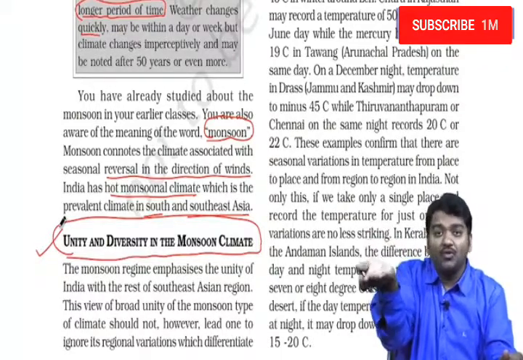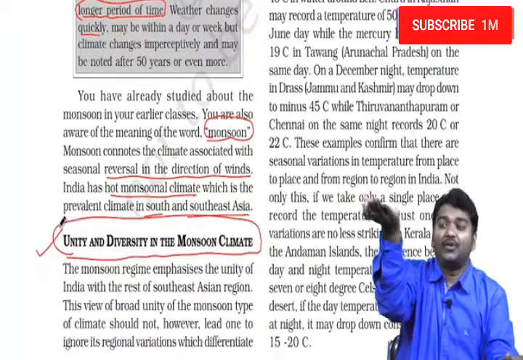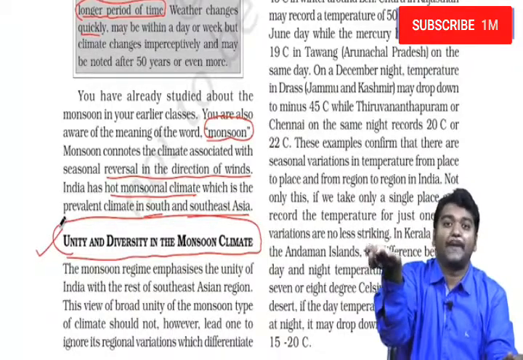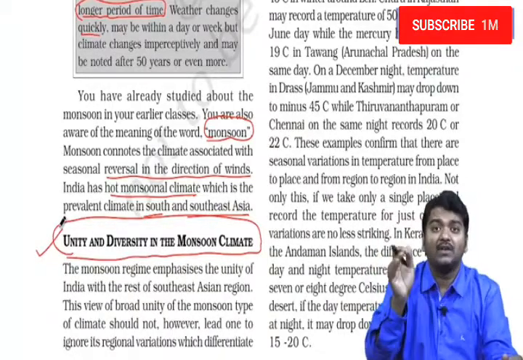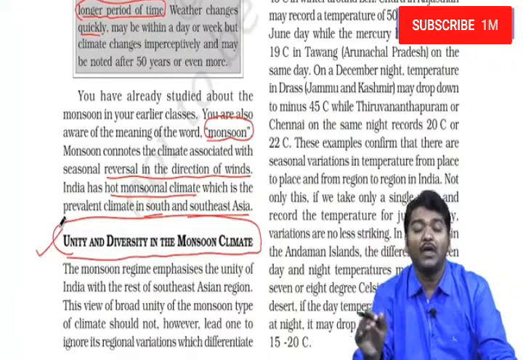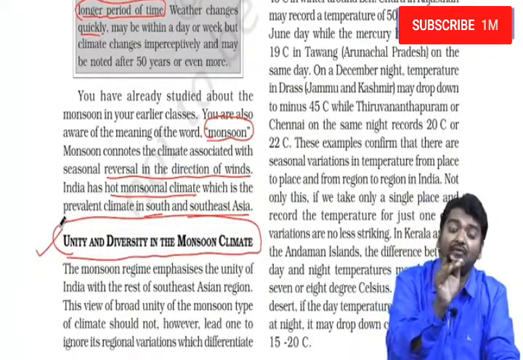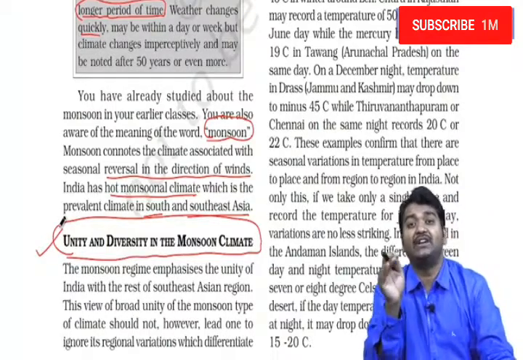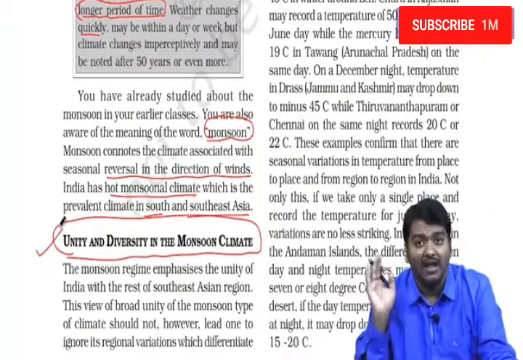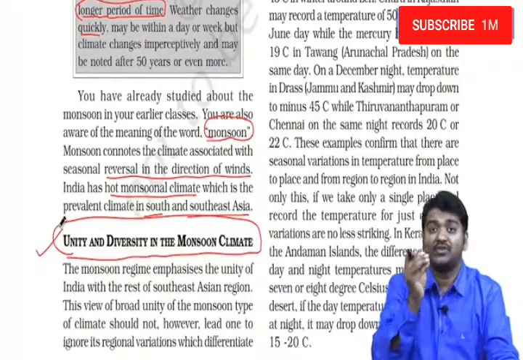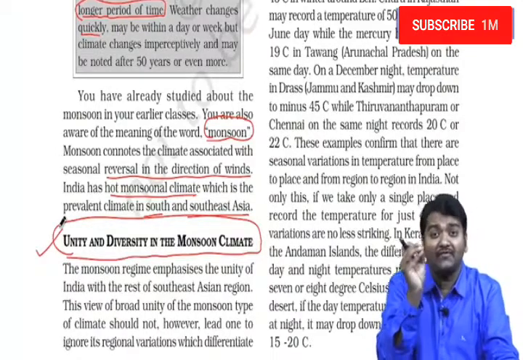If you go up in altitude, you know that in the troposphere temperature decreases, and because of this Darjeeling is much cooler. So even within the same latitude, different places receive different rainfall and see different temperatures as well. So it's very important for us to understand each and every concept.